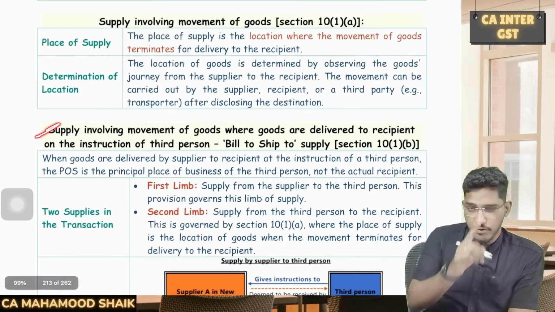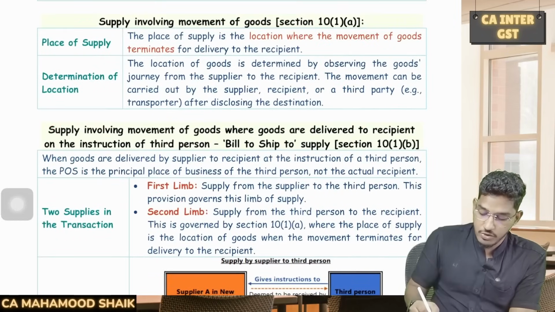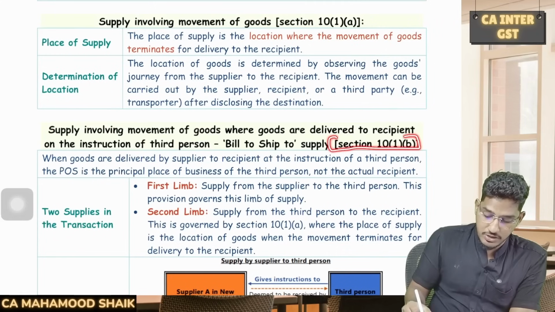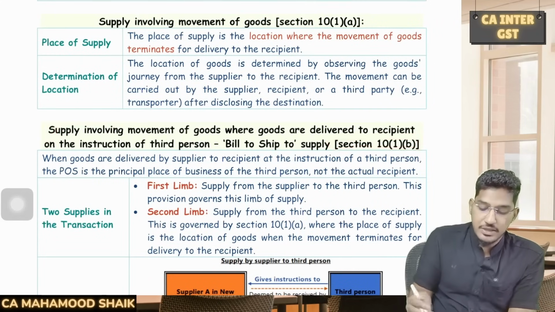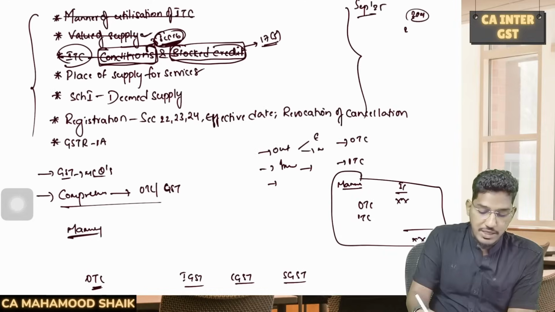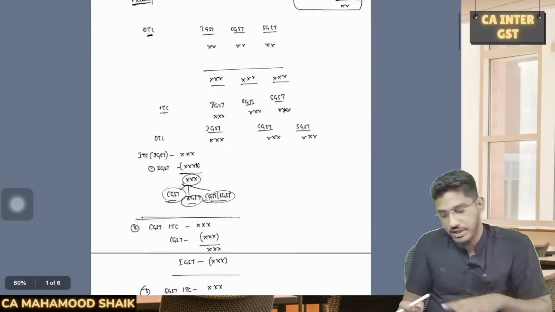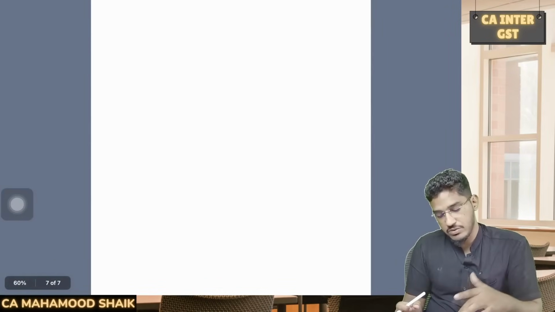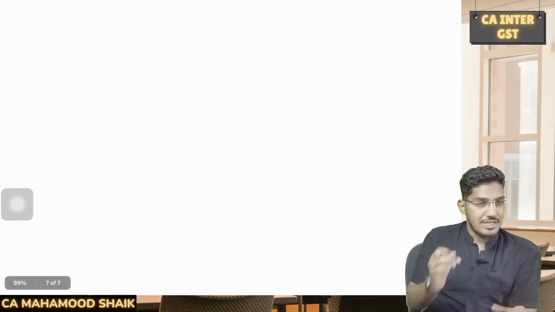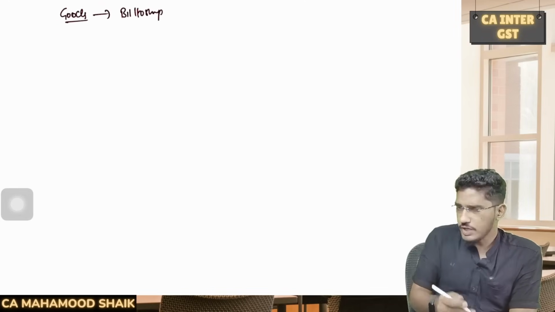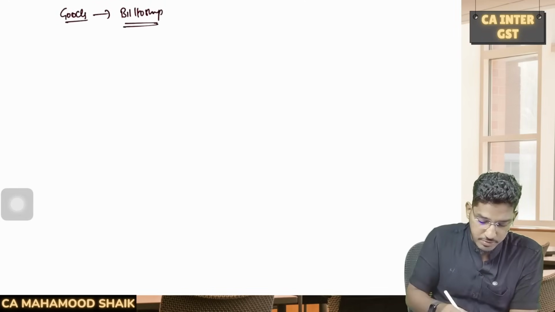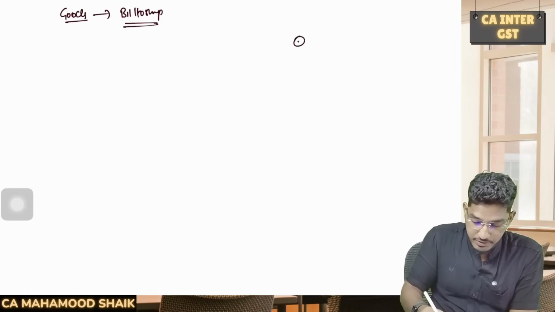In case of goods, I want to concentrate on only one point, only one section, section 10 subsection 1 clause B, which is talking about how to determine the place of supply in the case of bill to ship to transaction. This question also I am very frequently seeing in the RTPs, MTPs, and also in some previous examinations. So this I will speak on a bit. Only one point I will talk: how to determine place of supply for bill to ship to transaction. We are already aware what is a bill to ship to transaction. But once again, let me give you one example.